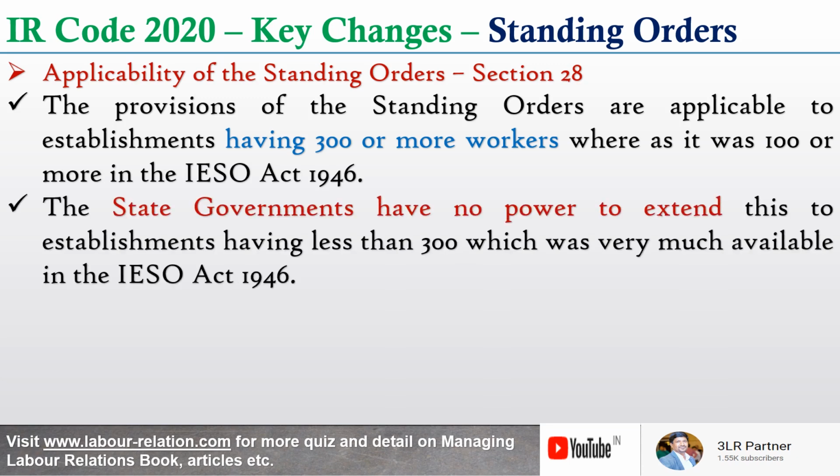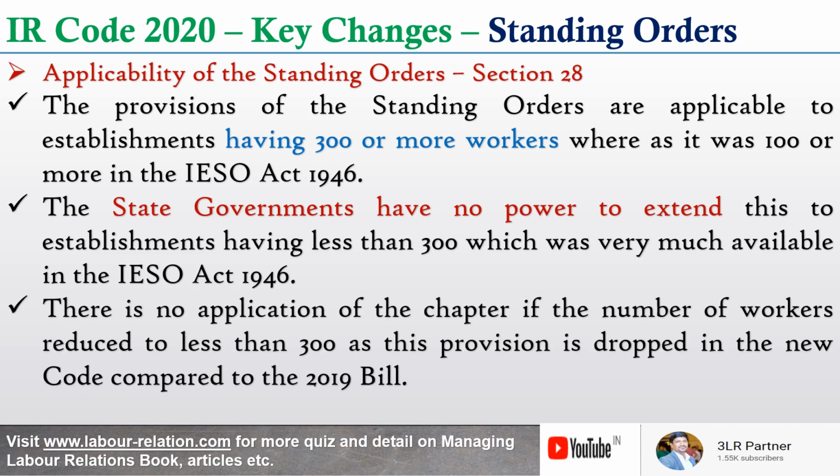Now, the state governments have no power to extend this to establishments having fewer than 300, which was available in the earlier Act of 1946. And also, there is no provision for the chapter to cease applying if the number of workers reduces to fewer than 300, as this provision is dropped in the new code compared to the 2019 bill.